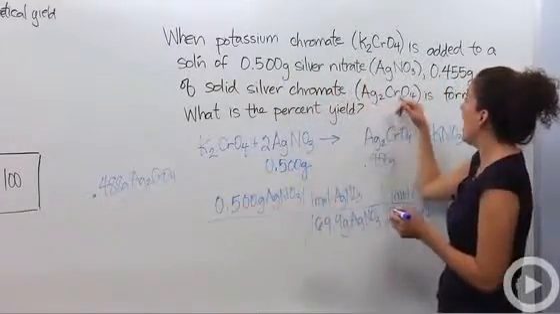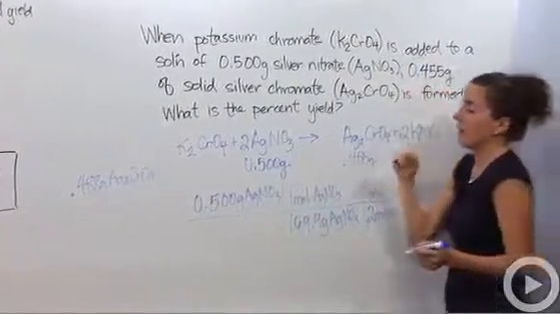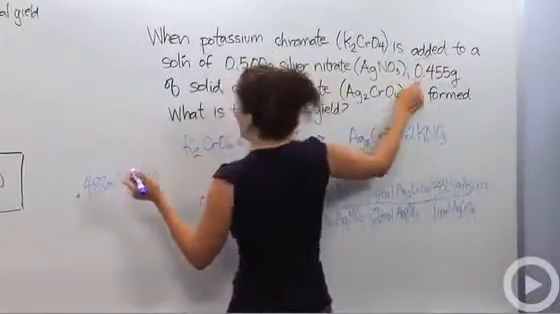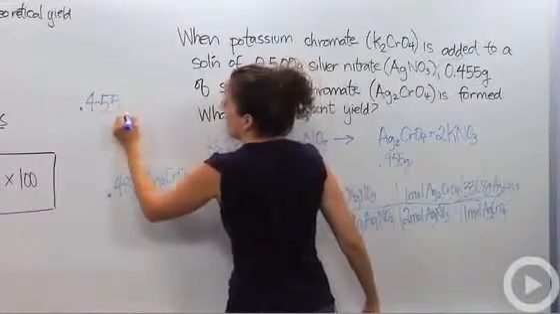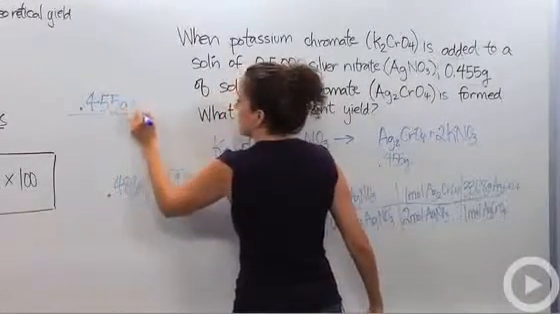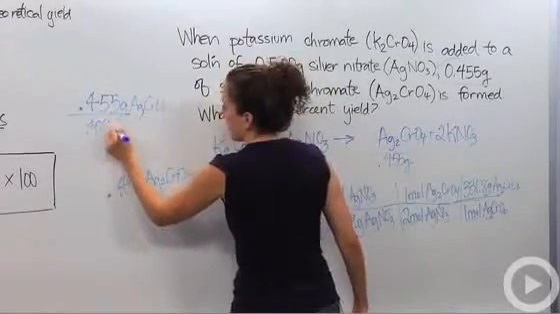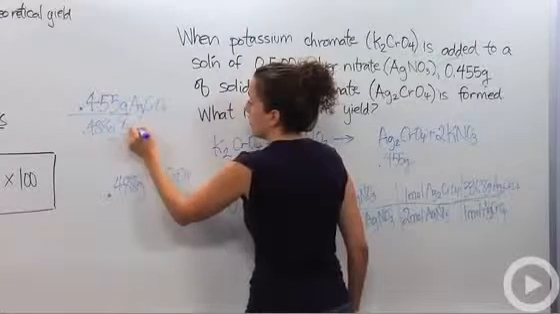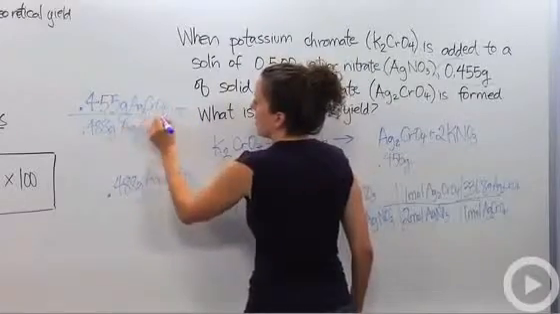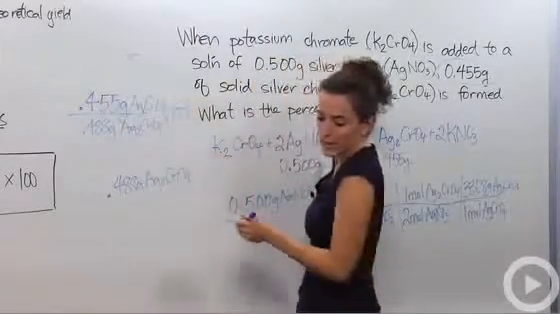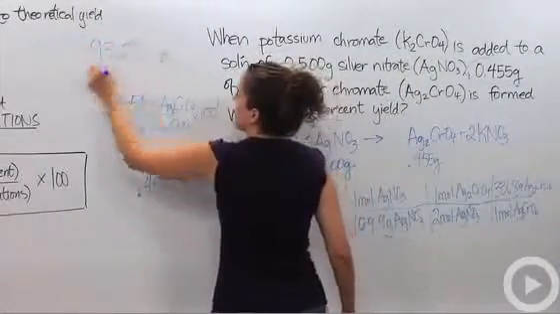But in my lab, I only produced this much. Okay, so I have to figure out the percent yield. So I'm going to take the actual yield, what I actually got in the lab, which is 0.455 grams of Ag2CrO4, divided by 0.488 grams, which is what I should have gotten. Multiply by 100, and I get, I'm sorry, I'm running out of space. What is it? 93.2%. And this is my percent yield.